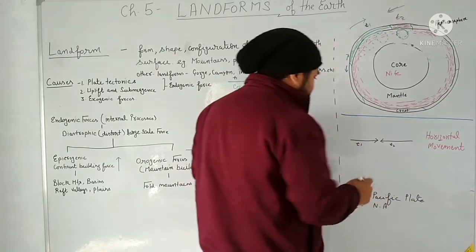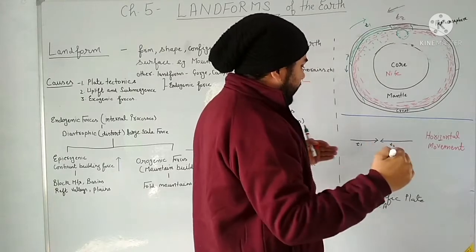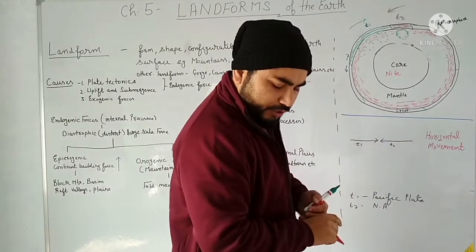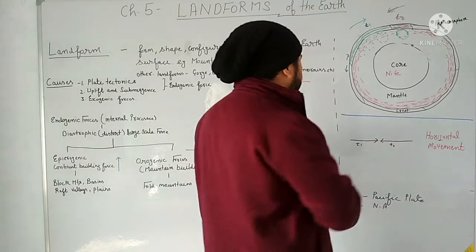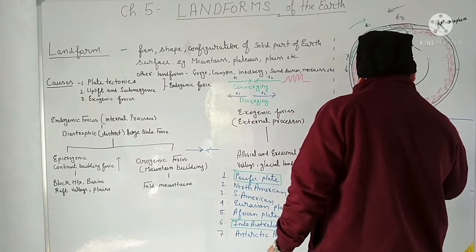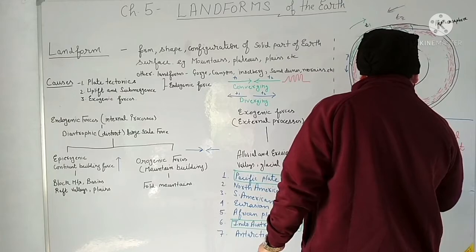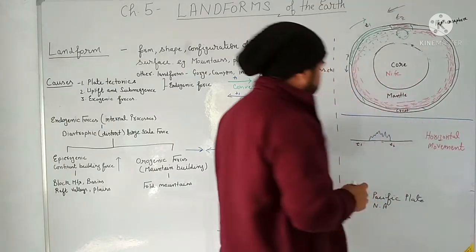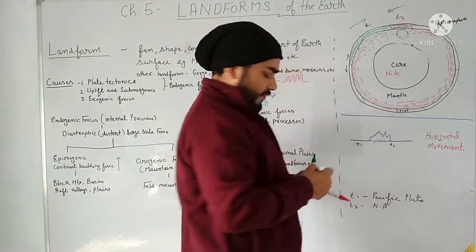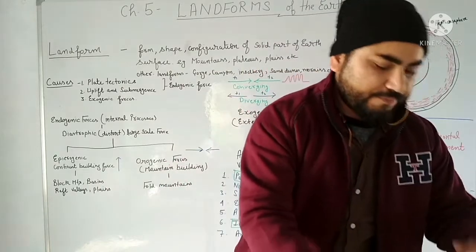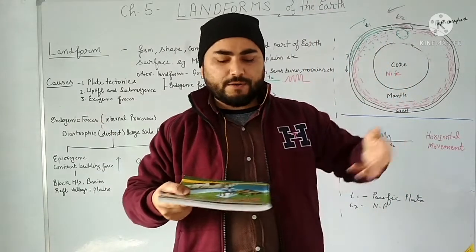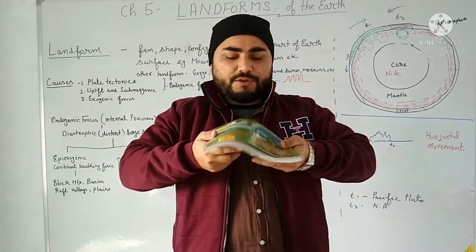So what will happen when these come closer to each other? Then the crumbling of the Earth's surface will take place like this, okay. Like suppose this is the Pacific plate and the North American plate, and they are coming towards each other.